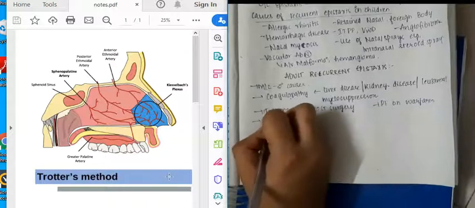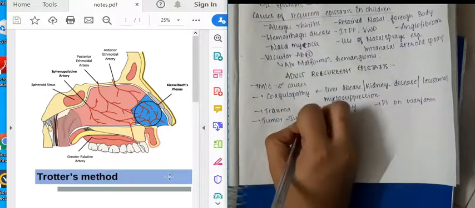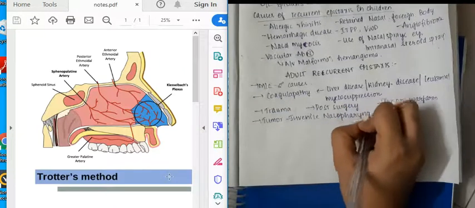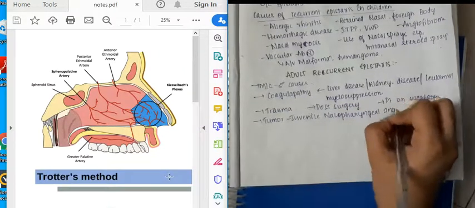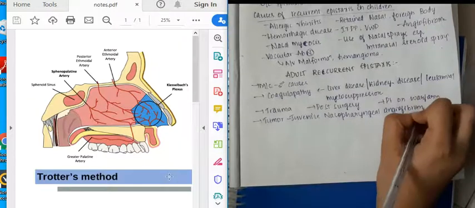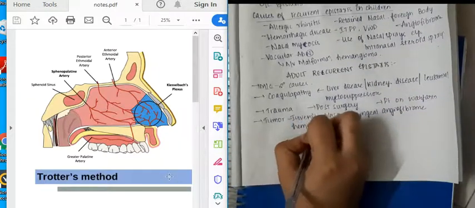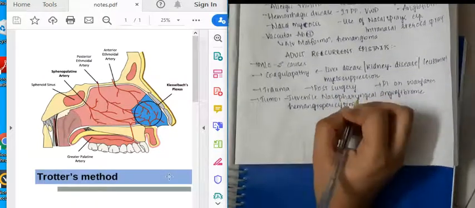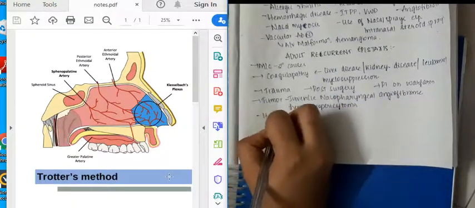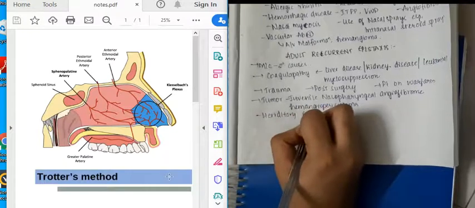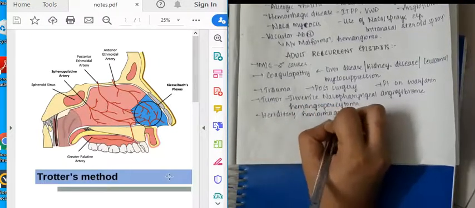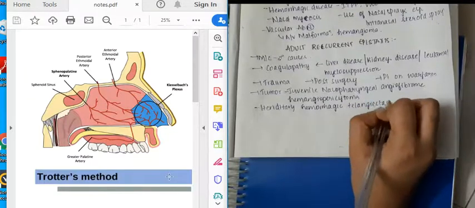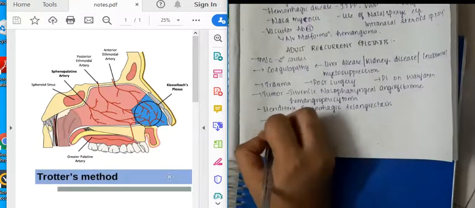Then what are the other causes? Tumors, especially juvenile nasopharyngeal angiofibroma. Any adolescent boy, say a 14 year old boy with recurrent nasal bleeding, always suspect juvenile nasopharyngeal angiofibroma and do the anterior rhinoscopy. You will see the vascularity. Okay, then it can also occur due to hemangiopericytoma. Then we have hereditary hemorrhagic telangiectasia. We will learn about it in a minute.